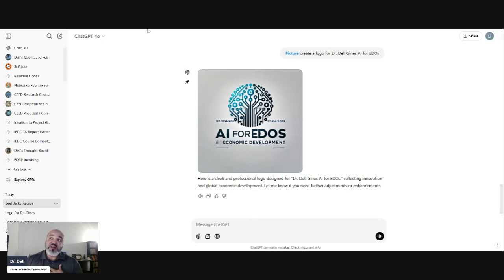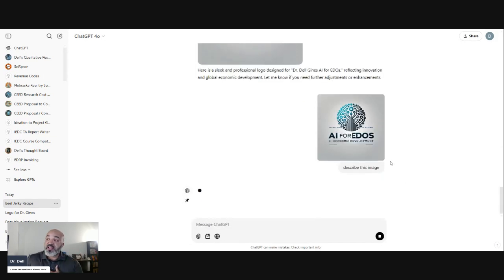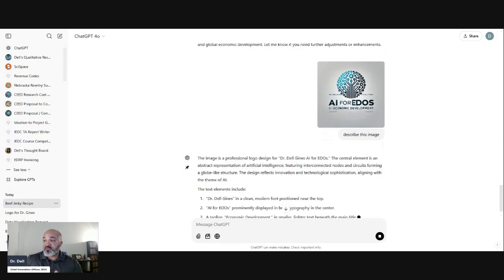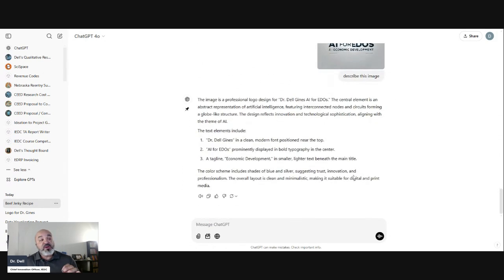What I can also do, and I don't know if most people know this, is copy this image just because it's present. You can do it in reverse. Let's say you have an image you want to look at and describe. I just cut and pasted it and said, describe this image. It can actually do a reverse description now, looking at the image and describing what it is. It's a professional logo.